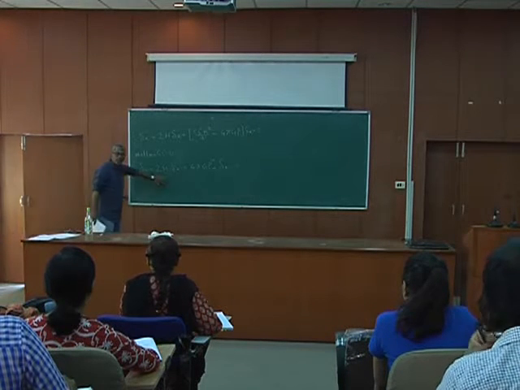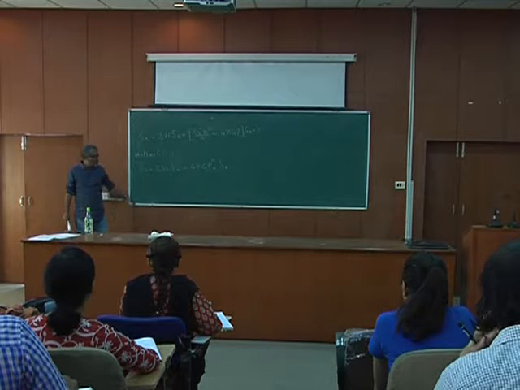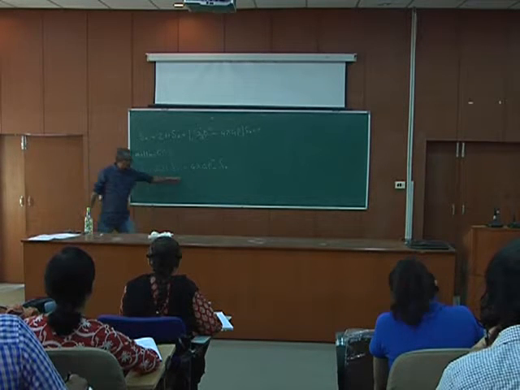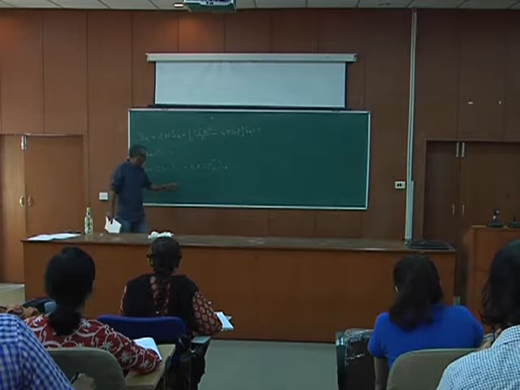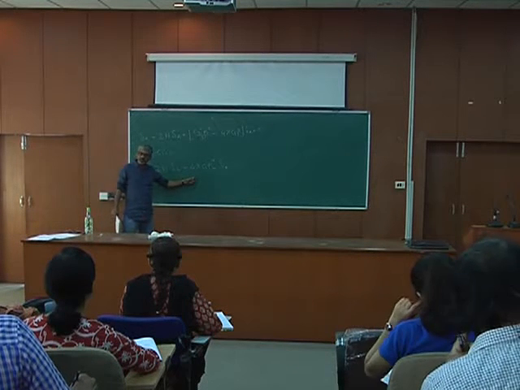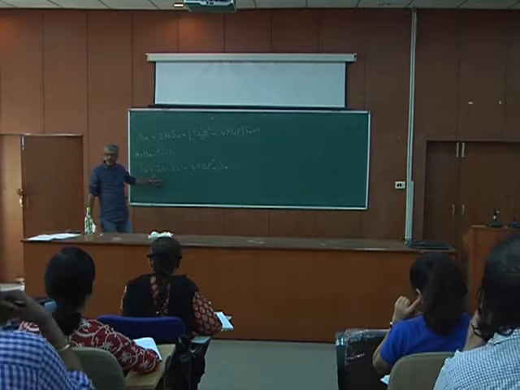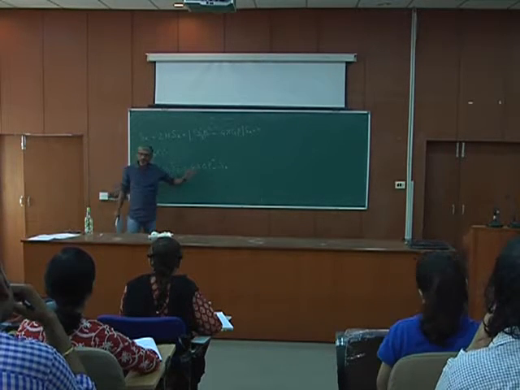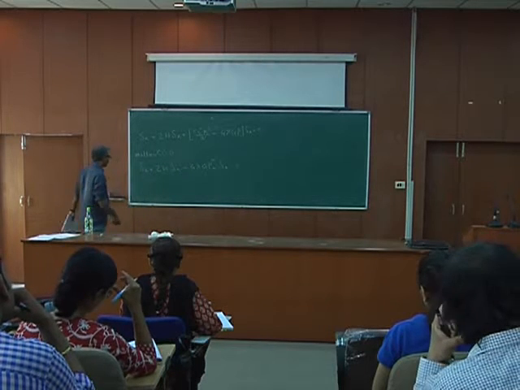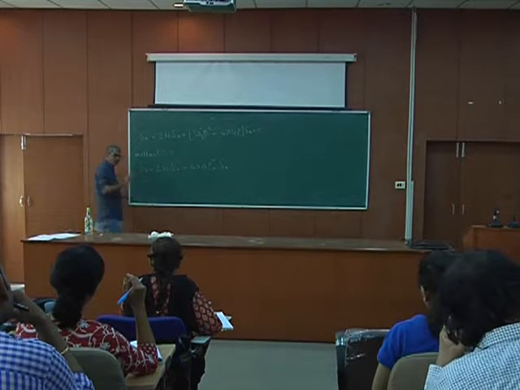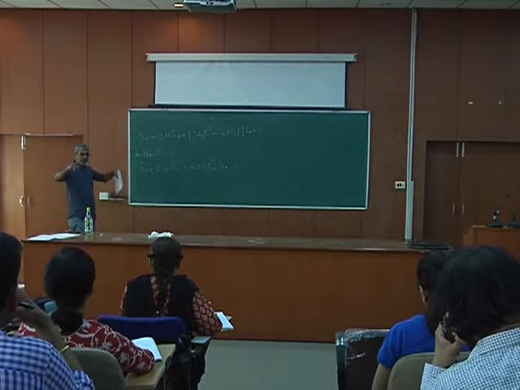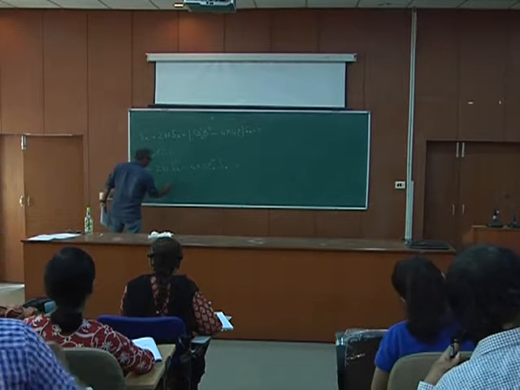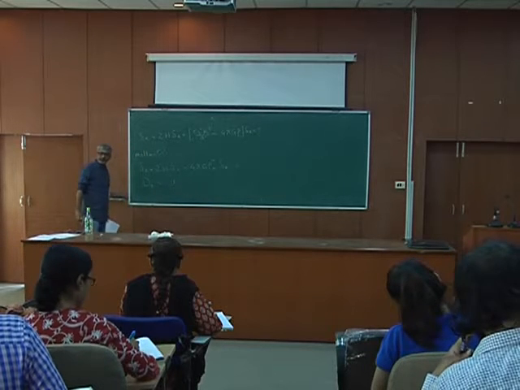Fine. And this we solved last time. In the matter dominated era, rho goes as a to the power minus 3, so this term goes as a to the power minus 3, a goes as t to the power 2/3, so H goes as 2 by 3t, so this is 4 by 3t. You can solve it, it's just an easy solution. And the solution, as I said, has a growing mode and a decaying mode. We are interested in the growing mode, and the growing mode goes as a.